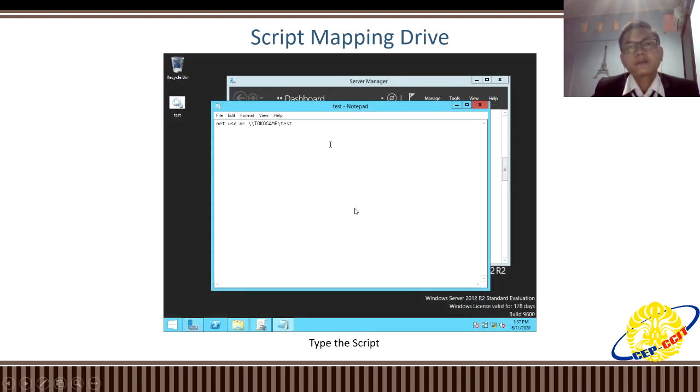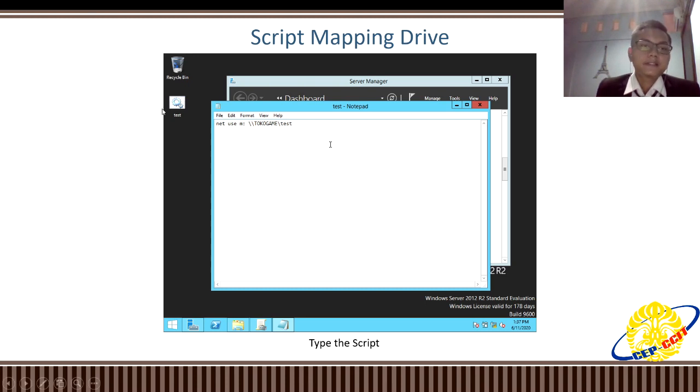And then you need to open the notepad and type the script like this, that uses M or any alphabet that you want, and paste the network path, but you need to save it into a bat file, .bat.